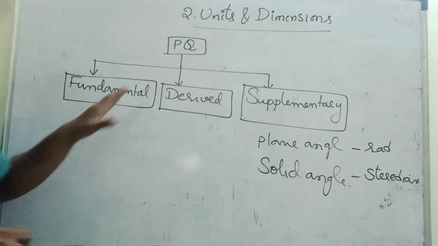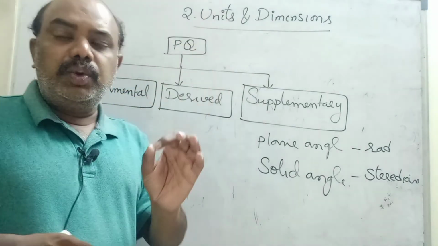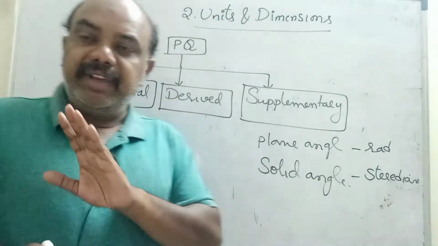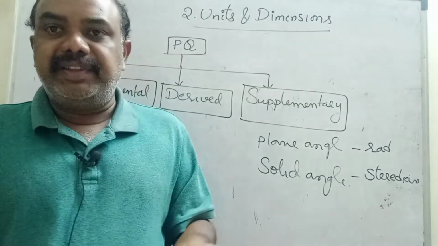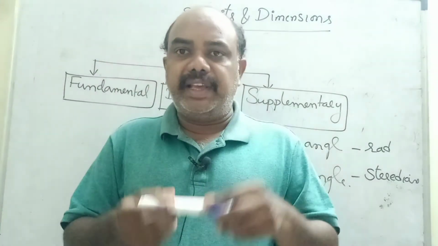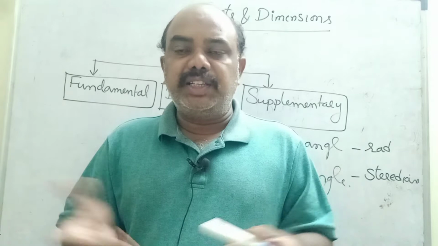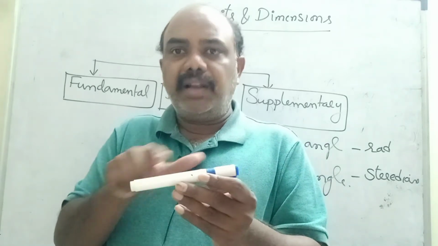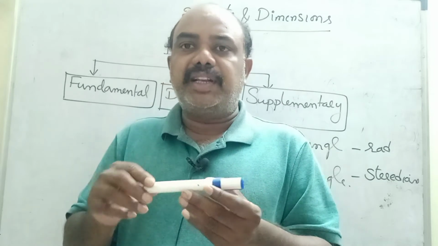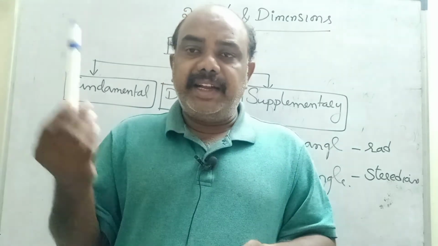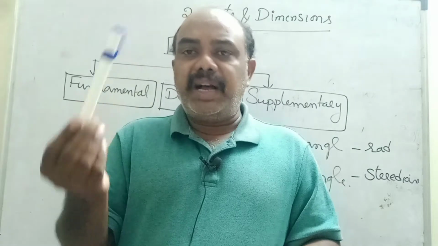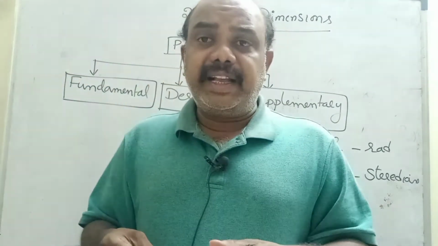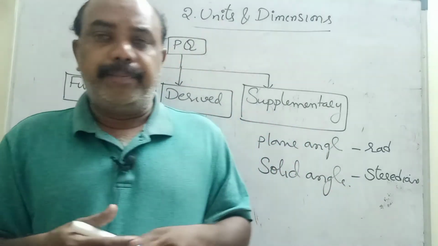Once again, remember, children, up to here, unit. Unit is the measurement of a physical quantity. Without unit, we cannot confirm what that physical quantity is. If you say 5, we don't know what the 5 is. If I say this is 15 centimeter, we know that the length of this marker is 15 centimeter. If I say 25 gram, the mass of this marker is 25 gram. If I did not say gram, you don't know what 25 is.